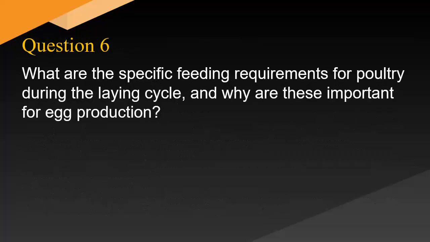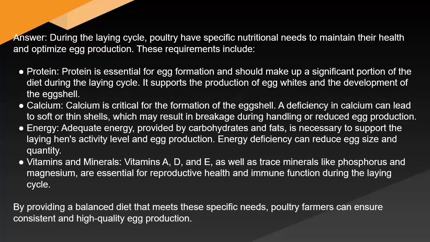What are the specific feeding requirements for poultry during the laying cycle, and why are these important for egg production? Answer. During the laying cycle, poultry have specific nutritional needs to maintain their health and optimize egg production. These requirements include protein. Protein is essential for egg formation and should make up a significant portion of the diet. During the laying cycle, it supports the production of egg whites and the development of the eggshell.